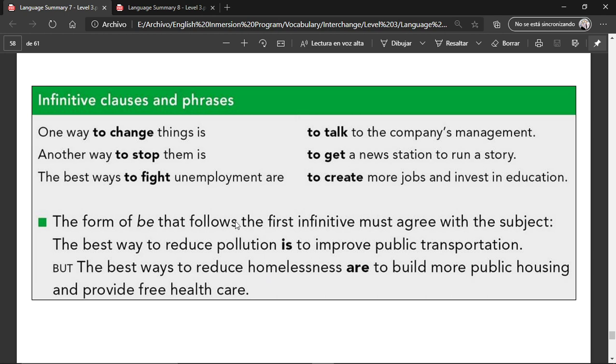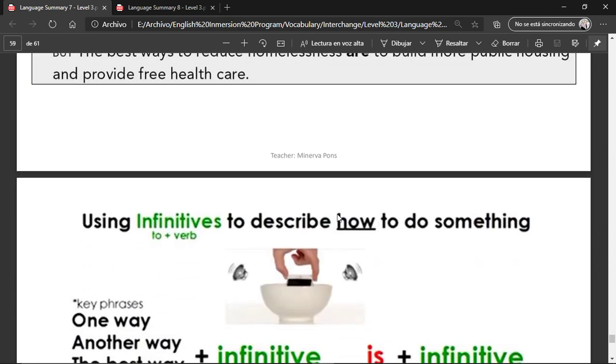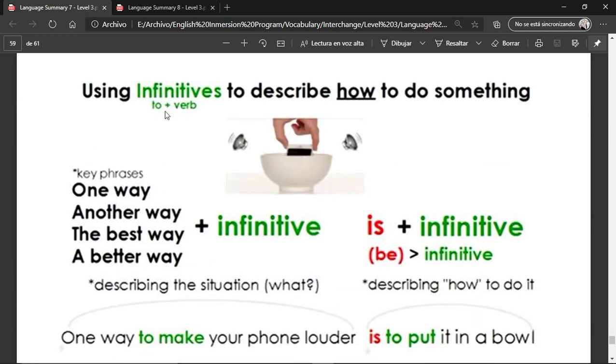Okay? So, something that needs to follow this is that if you're talking about one thing, you need to use is. If you're talking about multiple things, you need to use are. That's why: one way to change things is, another way to stop them is, but the best ways to fight unemployment are to create more jobs and invest in education. Basically, this is using infinitives to form a clause. Let's see this. Using infinitives, to plus the verb: to eat, to jump, to see, etc. Using infinitives to describe how to do something.